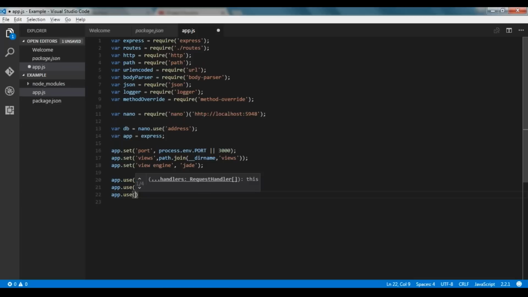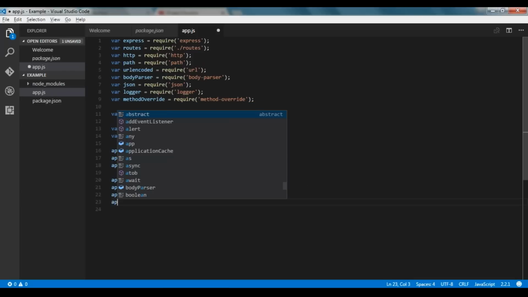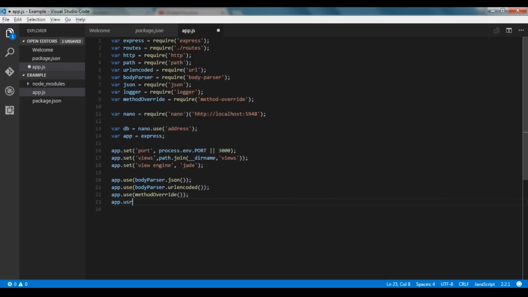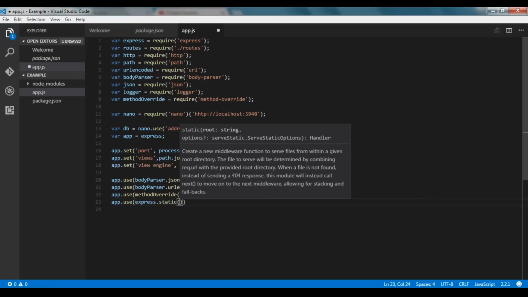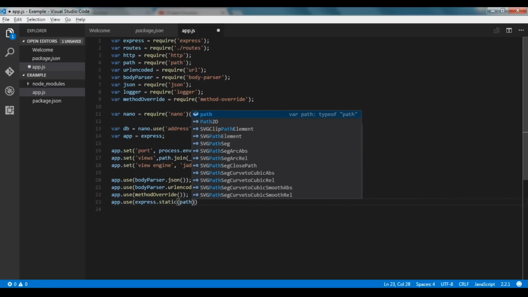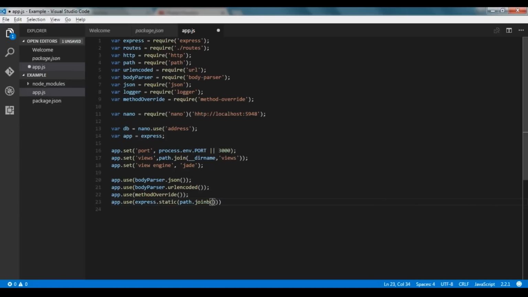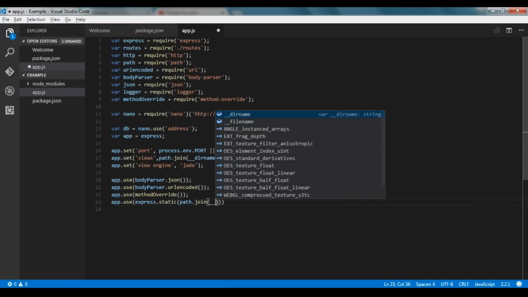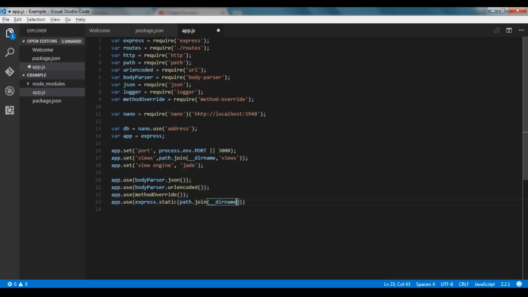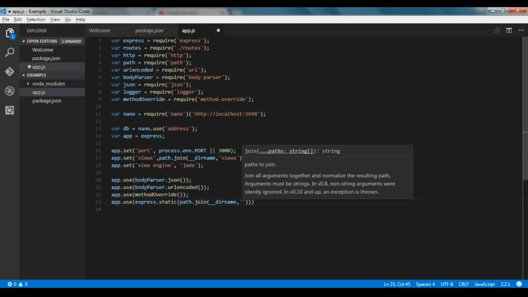Then we are going to use method-override. Now in Express, we are going to use static, and we are giving the path using path.join. Similarly here also we'll give first the directory name using this global object __dirname, and then we'll give it public.